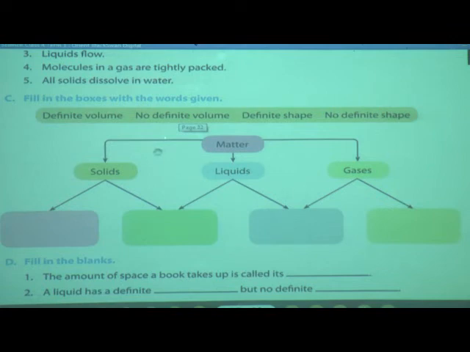Now see, in matter, whatever solids are there have a definite shape and definite volume. So you have to write here first: definite shape.